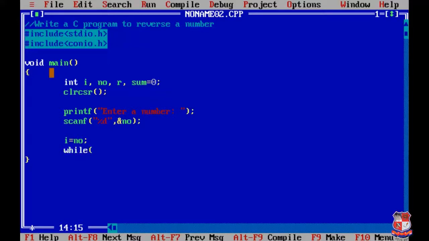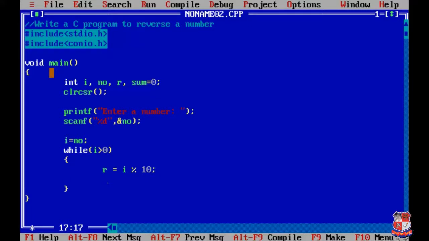We already discussed the condition will be I greater than 0. Inside the body of the loop we have to write the logic behind the reverse number. We already discussed: firstly we have to find the remainder of the number. For that we have to use variable r, that equals to I modulo 10.